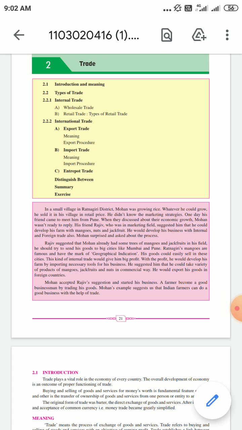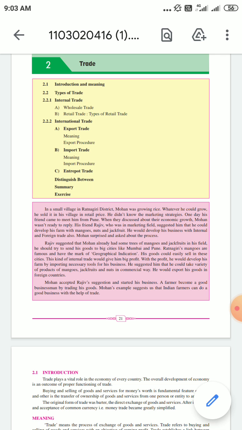In international trade, you have export trade, meaning and export procedures, import trade, meaning and import procedures, and entrepot trade. Okay, and the distinctions between export trade, import trade, and entrepot trade, wholesale trade and retail trade. So these are the topics you are going to learn in this chapter, that is trade.